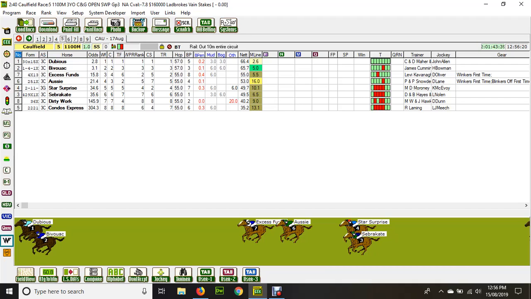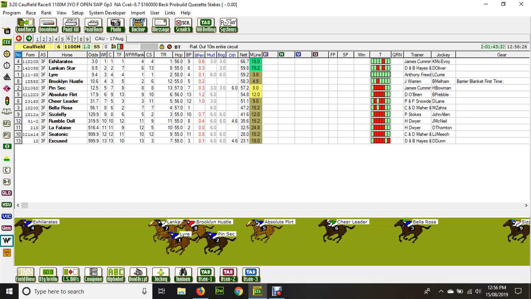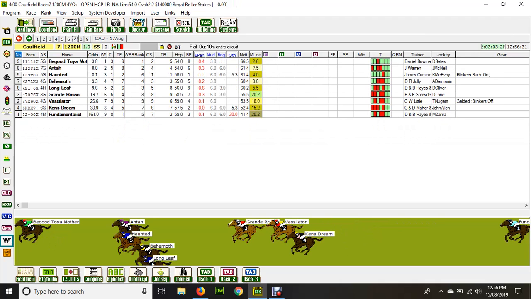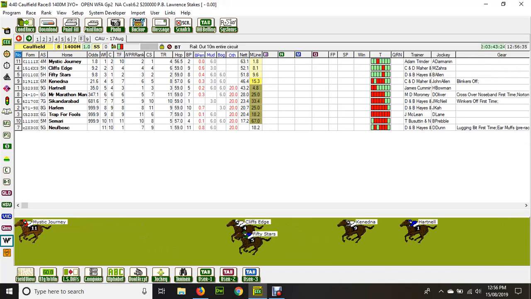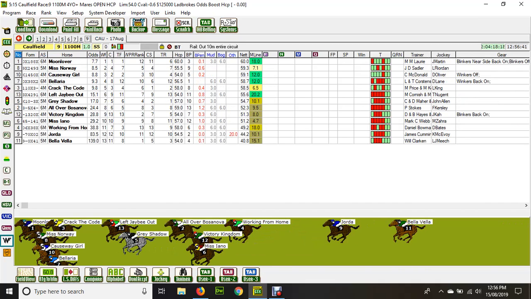So we've got the Vane Stakes. And that's for the colts, obviously, over 1,100 metres. And that's followed up by the fillies in the Gazette Stakes. After that, we've got a listed race. This is the Regal Roller Stakes. In race 8, we've got a Group 2, and that's the PB Lawrence Stakes. In the last race, we've got a Mares Open. Well, we've got to have one of those. But anyway, as you can see, we've got some black type races to start on Saturday.